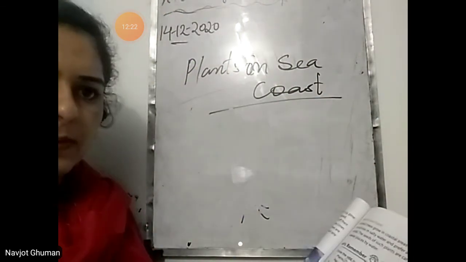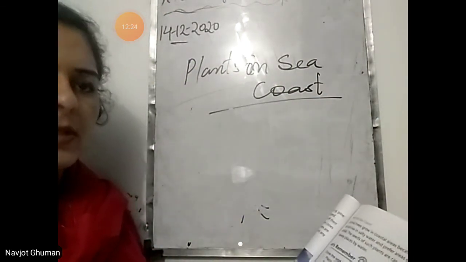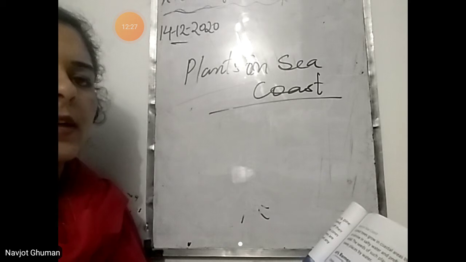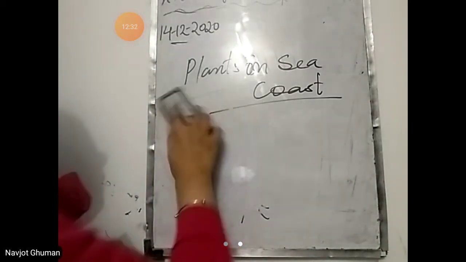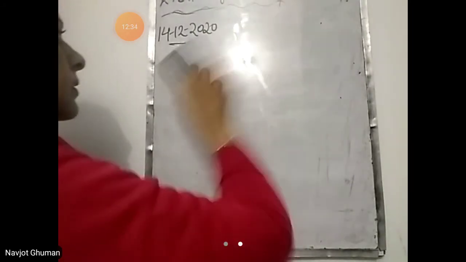These were the terrestrial plants. We read about the terrestrial plants, means the plants that grow on land. Next are the aquatic plants. Aquatic plants that grow in water, that are aquatic plants.